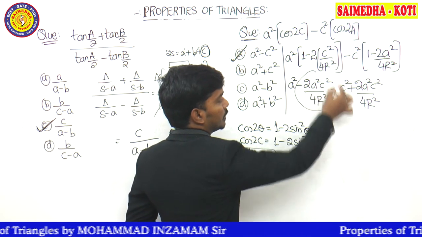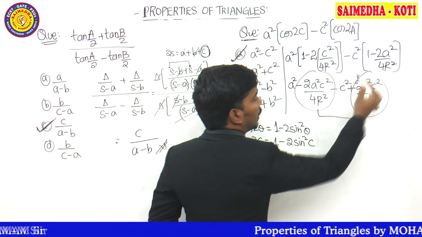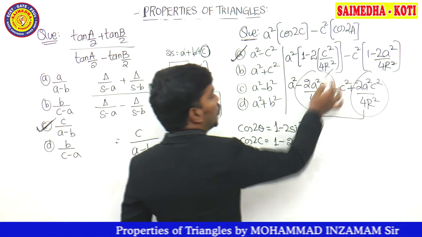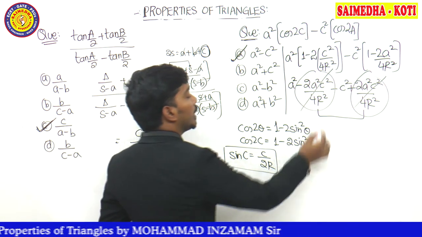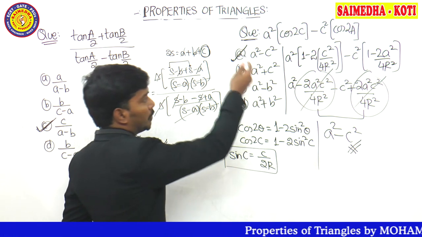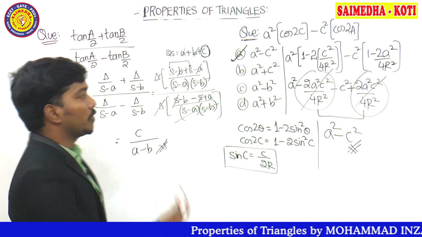Observe these two terms, guys. It is minus 2a square c square by 4r square. It is plus 2a square c square by 4r square. Both get cancelled, and the remaining answer is going to become a square minus c square, that we already know. Pause the video to note it down.